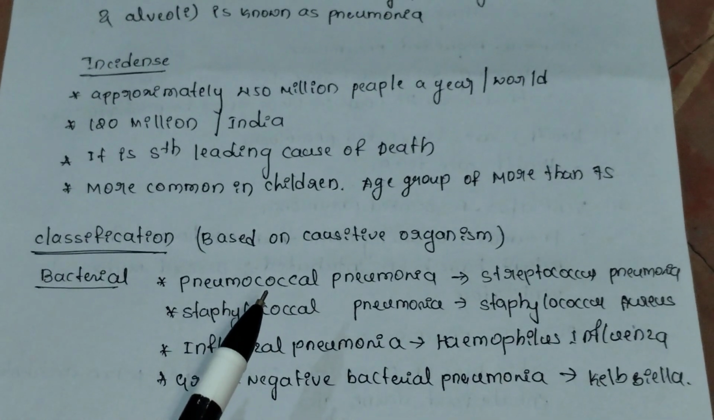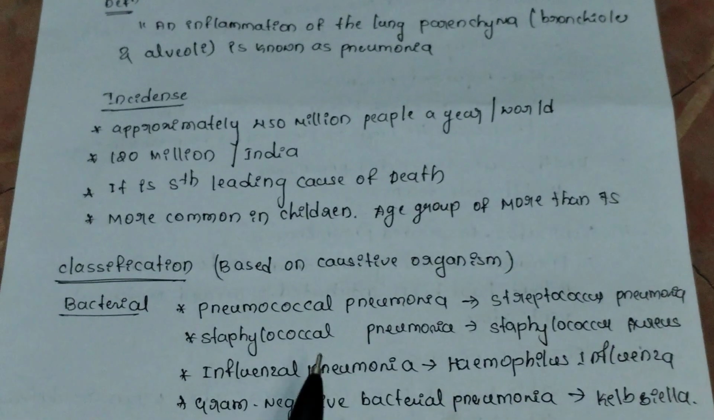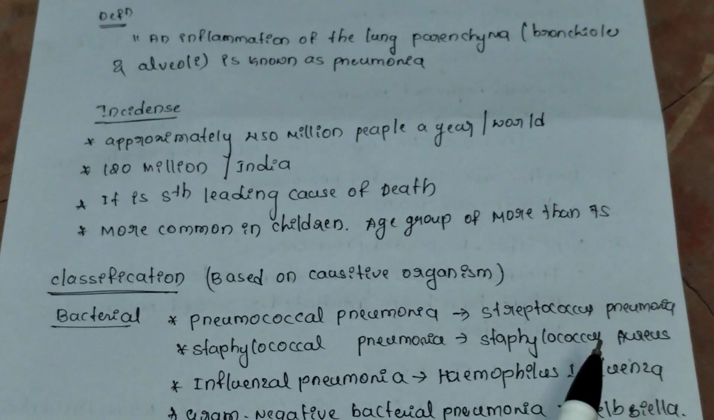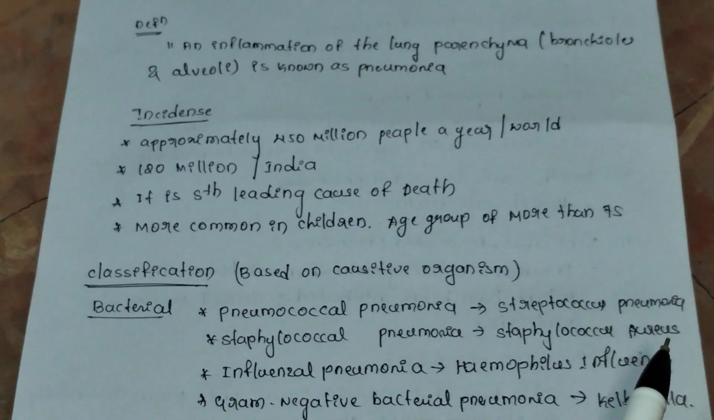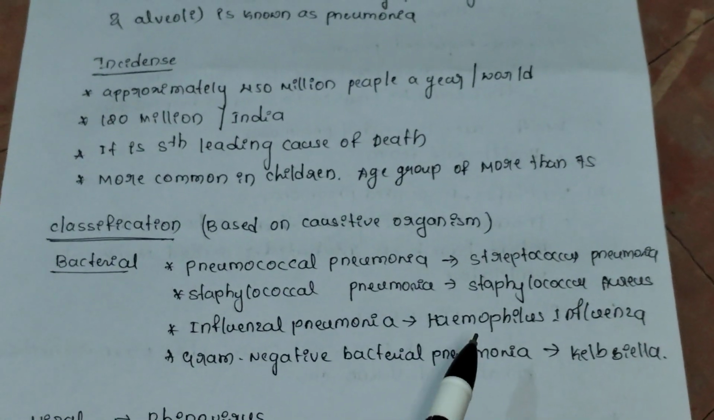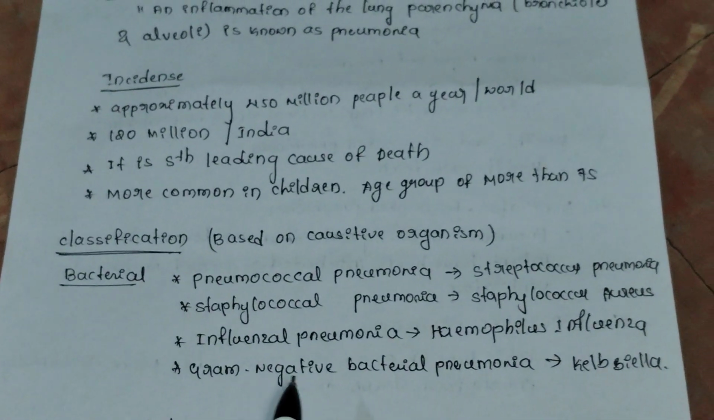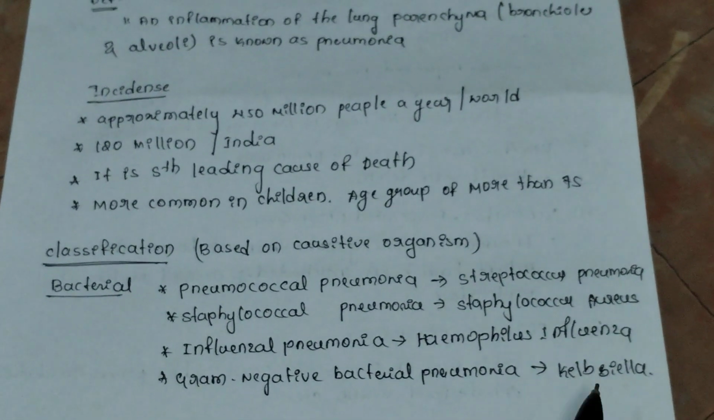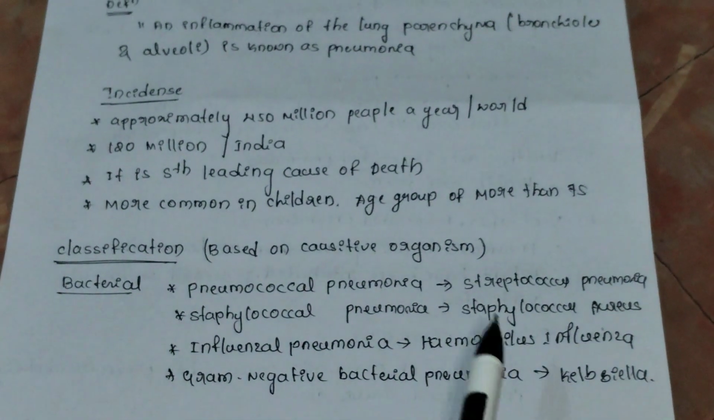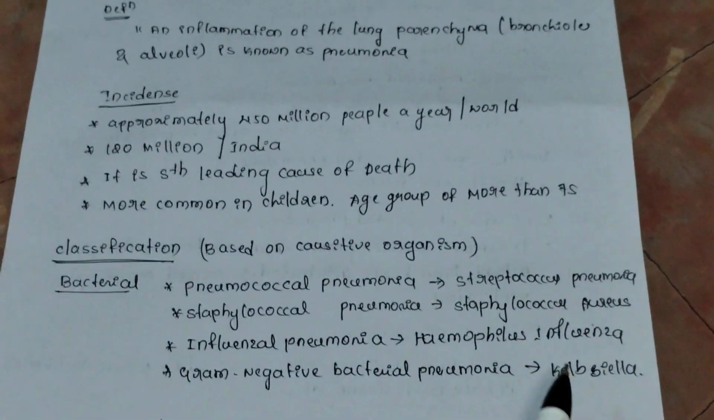If the person is getting pneumococcal pneumonia, it is caused by Streptococcus pneumoniae bacteria. If the person is suffering with Staphylococcal pneumonia, it means the person has an infection of Staphylococcus aureus bacteria. If the person has influenzal pneumonia, he may have an infection of Haemophilus influenzae bacteria. If the person is suffering with gram negative bacterial pneumonia, he has Klebsiella bacterial pneumonia. So these are the bacteria which cause pneumonia: Streptococcus, Staphylococcus, Haemophilus influenzae and Klebsiella.